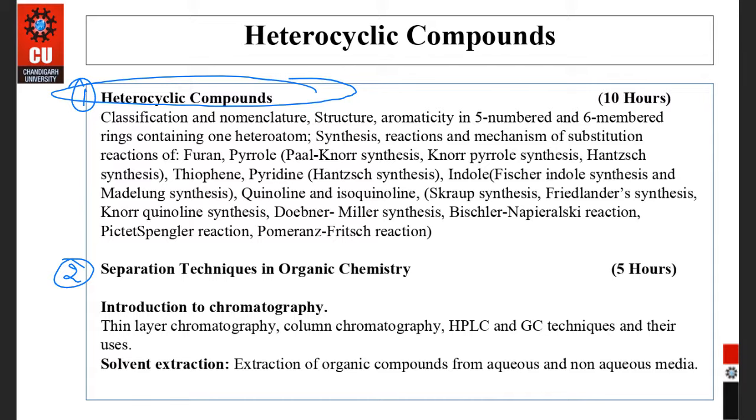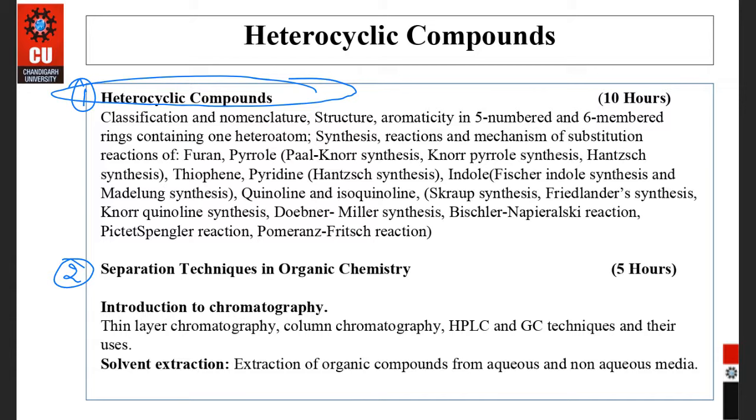There are different types of chromatography. One is TLC, thin layer chromatography, then column chromatography, and HPLC, high performance liquid chromatography. Then GC, gas chromatography, and there is an introduction of all these types. Some other advanced techniques are also there, but in your syllabus these four techniques are there: thin layer, column, HPLC, and GC, and their uses, where these chromatography techniques are used.